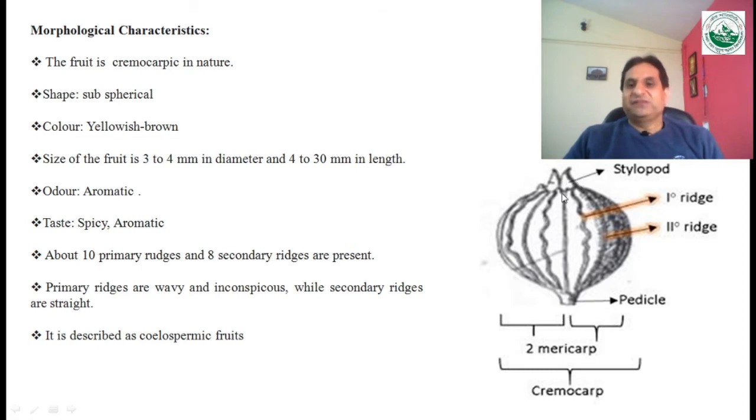Cremocarp means it is divided into two mericarps, the color is yellowish brown, and the shape is subspherical. It consists of primary and secondary ridges. The number of primary ridges is 10, whereas the secondary ridges are 8 in number, and the difference is that the primary ridges are wavy, whereas the secondary ridges are straight in nature. And it is the coleospermous type of fruit. Coleospermous means the ventral surface will be concave in nature.